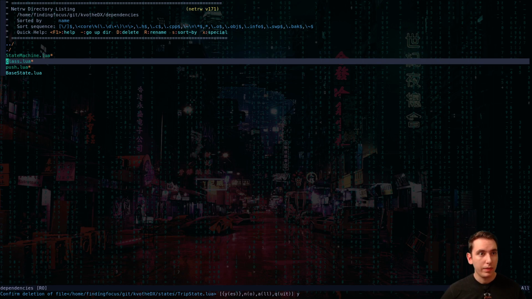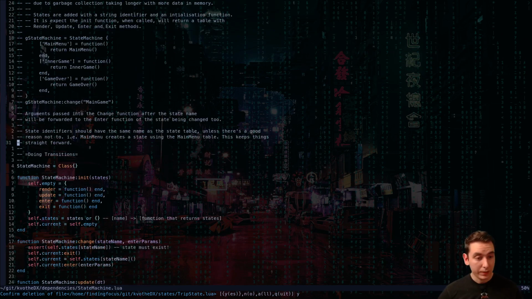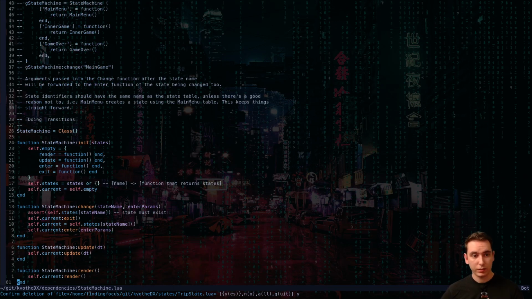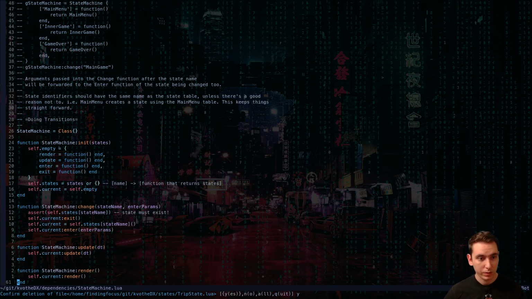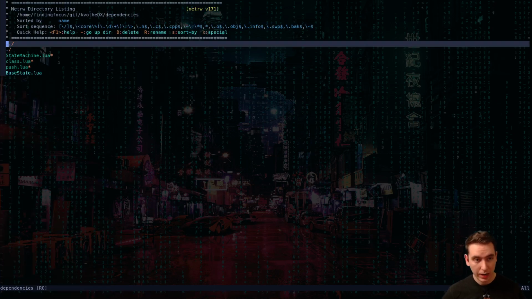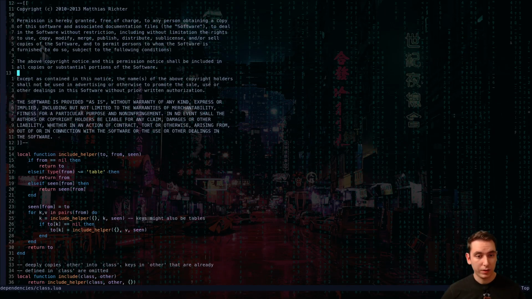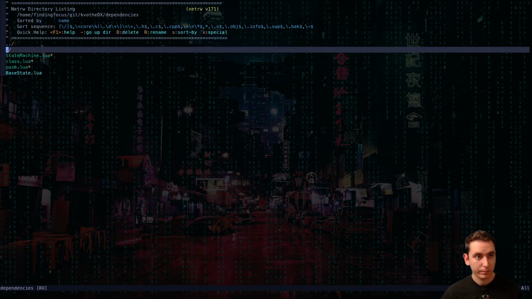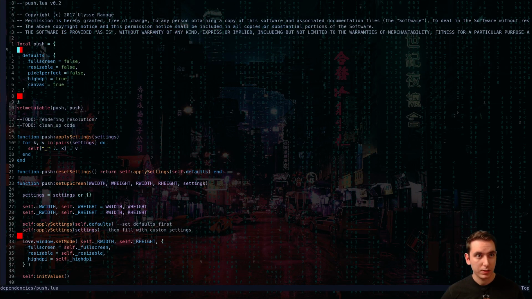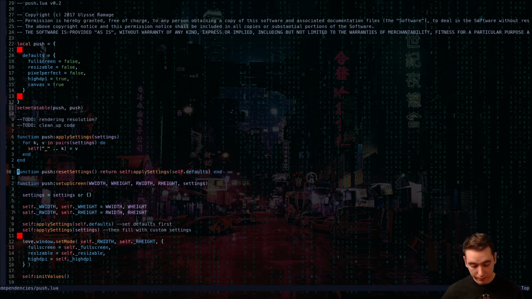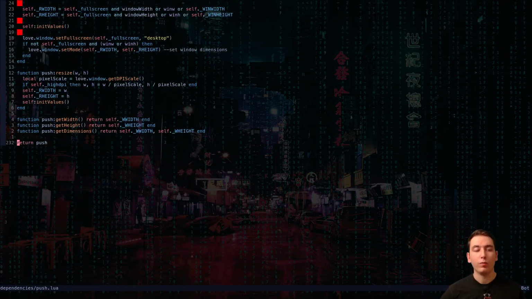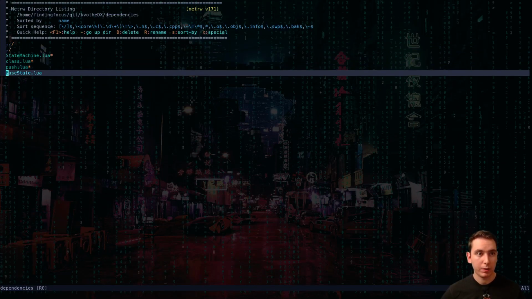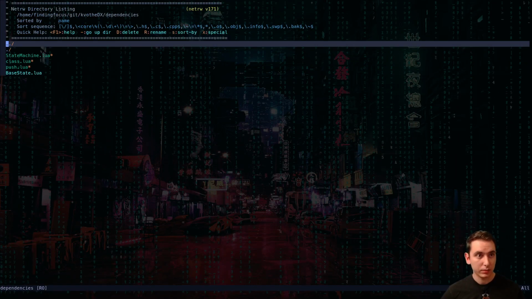I didn't write this, it's just a library someone wrote for a state machine. It just allows us to change the states and render only what's in the current state. There's also one to enable object orientedness in Lua. I didn't write that either, and same with this table for dynamically resizing. So that's all of the boilerplate that we need to get stuff running up on screen so that we can see it and tweak it.